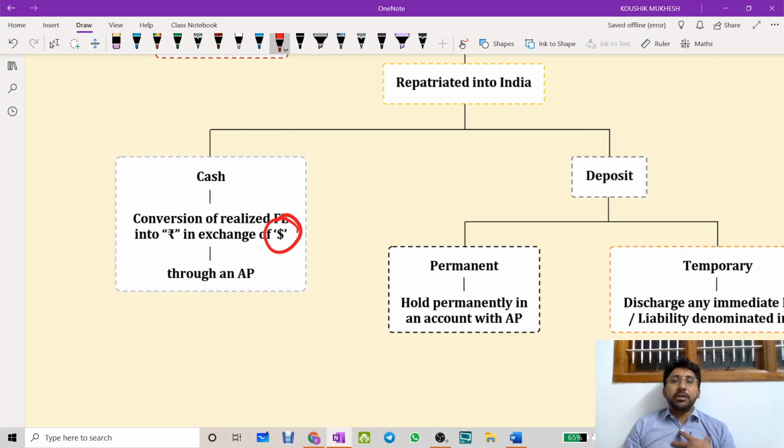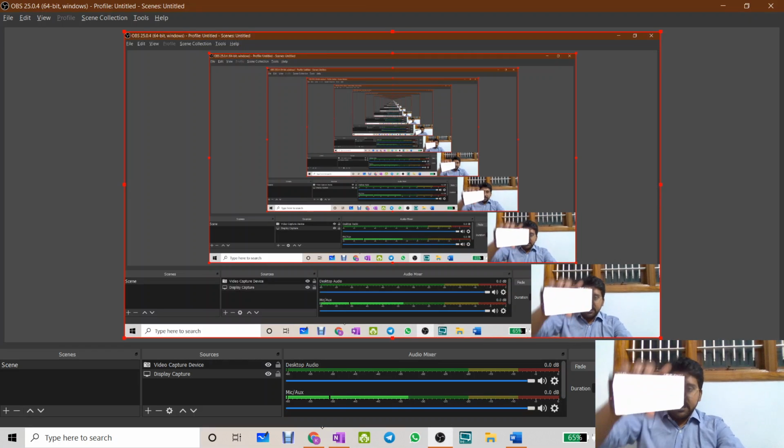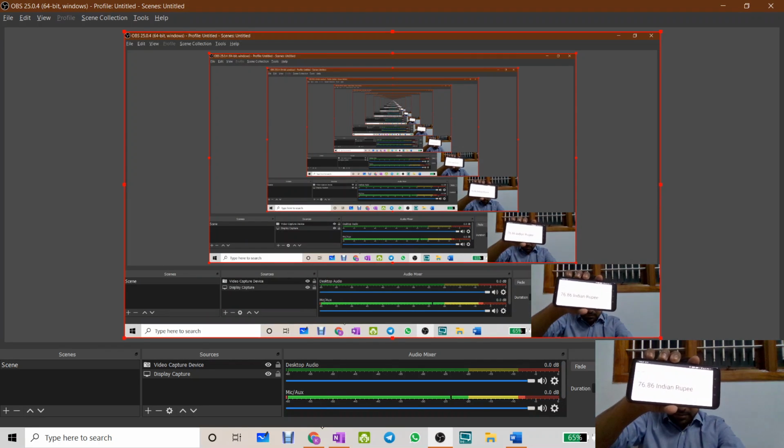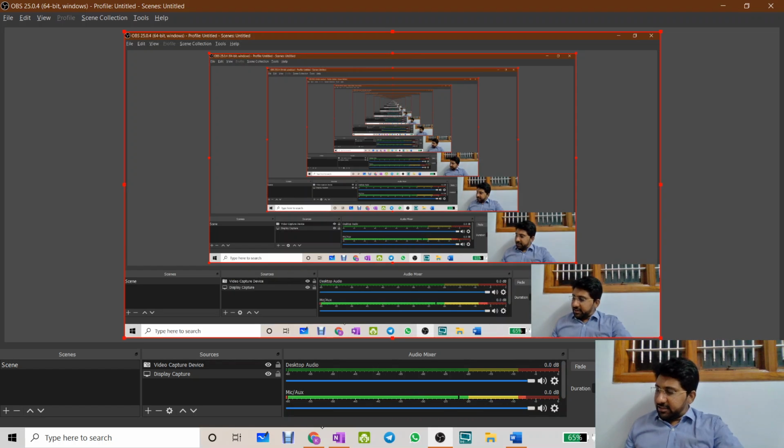Example: I made an export to USA and received $1 lakh. What to do? Give it to an authorized person. Today the value is running around 75 to 76 rupees per dollar.